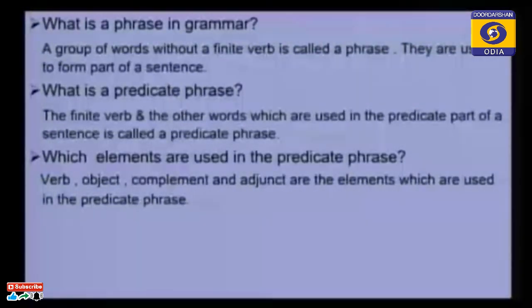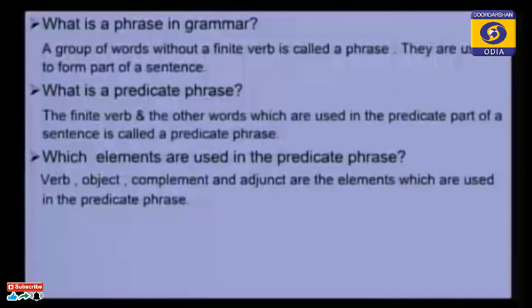In a sentence we use a verb. The verb which tells us about the tense of the sentence is called a finite verb. Suppose we take the example, Raju is going to Cuttack. Which one in this sentence is the verb? Is going is the verb.